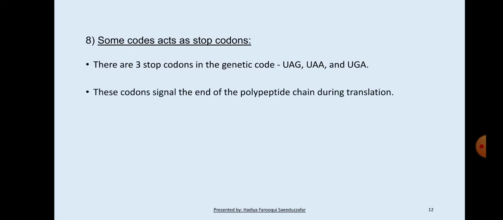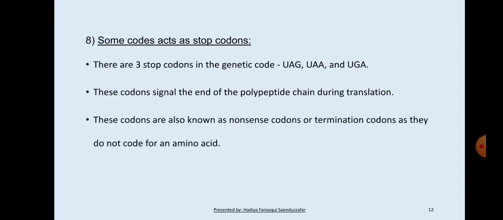Next, some codes act as stop codons. There are 3 stop codons in the genetic code: UAG, UAA and UGA. These codons signal the end of the polypeptide chain during translation. These codons are also known as nonsense codons or termination codons, as they do not code for any amino acid.